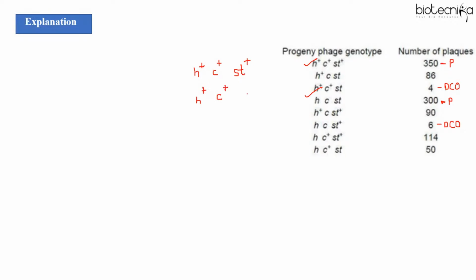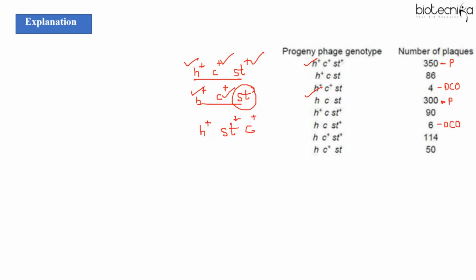Now we have to find odd one out. So if you look here, this is wild type allele, this is wild type allele on both the chromosome. This is wild type allele, this is wild type allele. This is wild type allele, this is recessive allele. So this one is odd one out, mutant allele. So I told you odd one out will be in the center. So that means the correct gene order is H, ST and C.